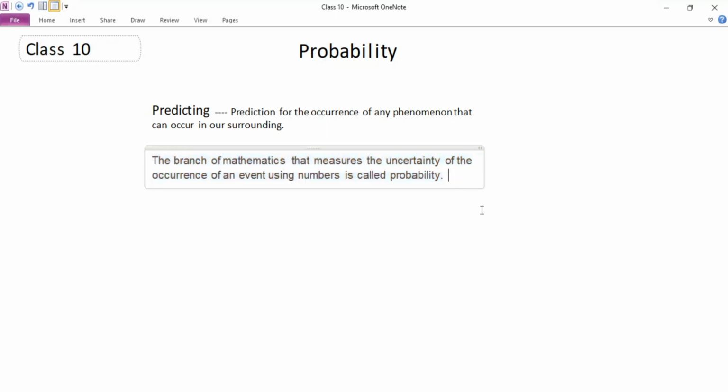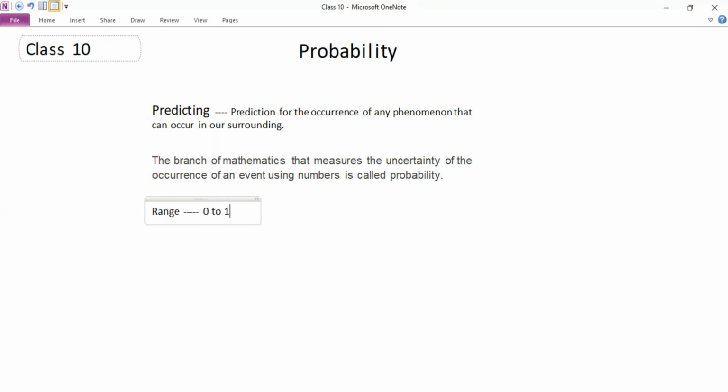Now probability can be described further with the factor of the range. It ranges from 0 to 1. Always it will never exceed these two values.